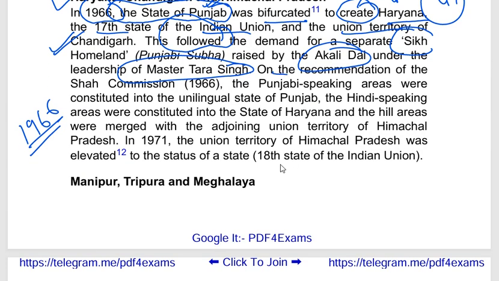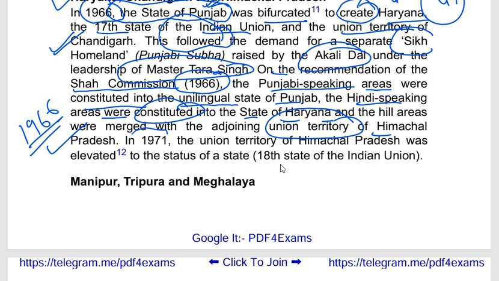And on the recommendation of the Shah Commission in the year 1966, Punjabi speaking areas were constituted into the unilingual state of Punjab and the Hindi speaking areas were constituted into the state of Haryana. Okay, and some hilly areas of both Punjab and Haryana were taken away and merged, creating the union territory of Himachal Pradesh.